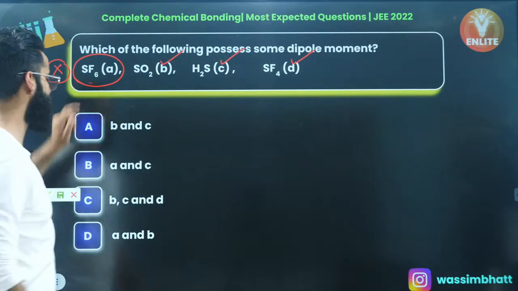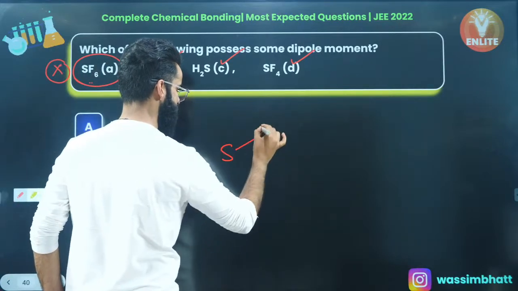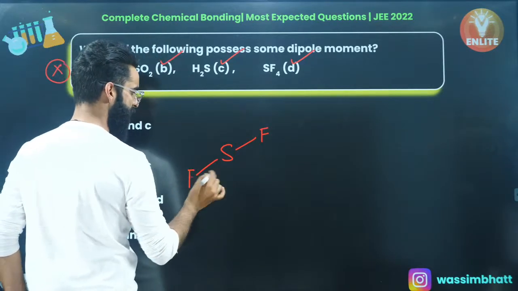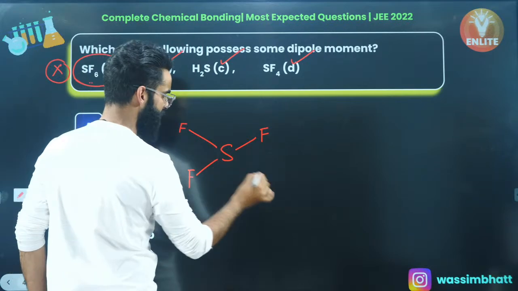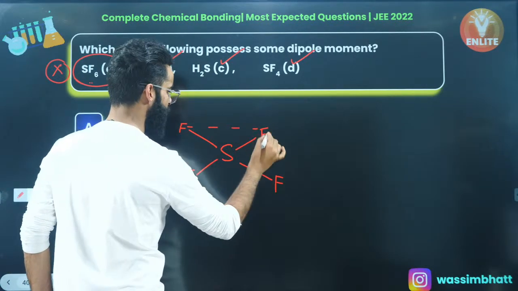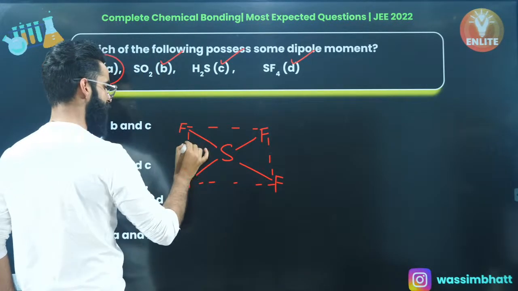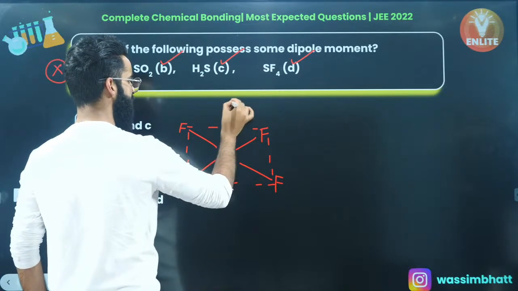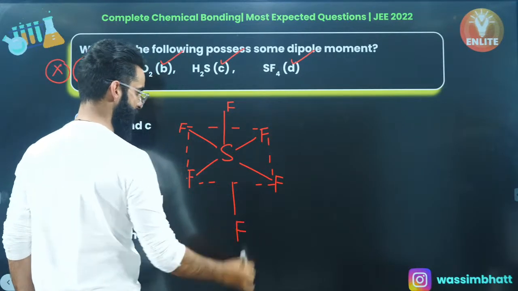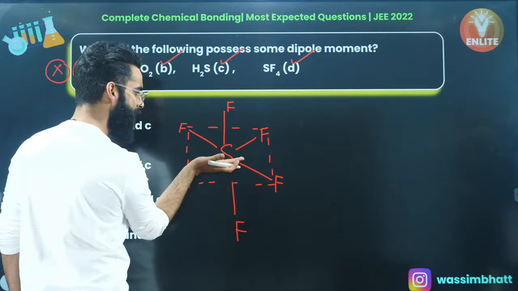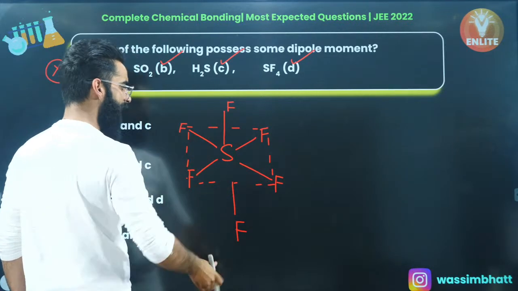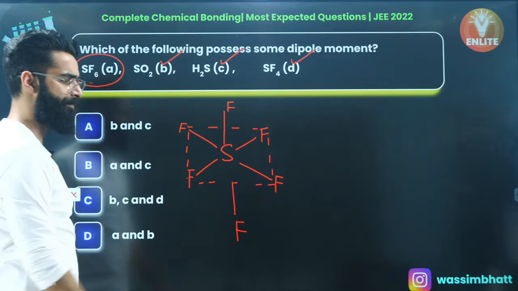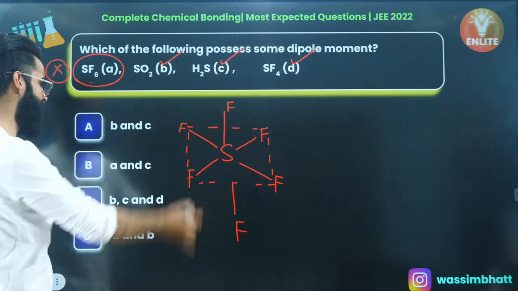SF4, seesaw shaped. It carries the dipole moment, right? This is the only structure which does not carry the dipole moment because its structure is something like this. This is F. There's one more F over here. This is F. And this is F, right? And all these 4 fluorine atoms are present on the same plane, and this fluorine atom is perpendicular upward, this fluorine atom is perpendicular downwards. So on the plane, all the dipole moments are getting cancelled out, and perpendicular to the plane, again all the dipole moments will get cancelled out. So net dipole moment of this molecule is 0.